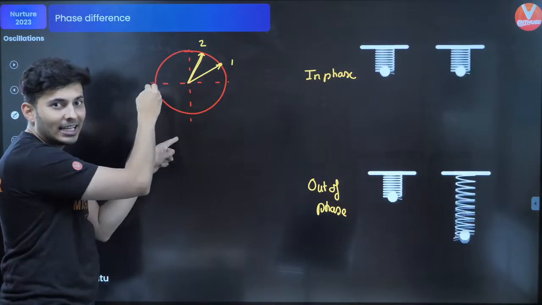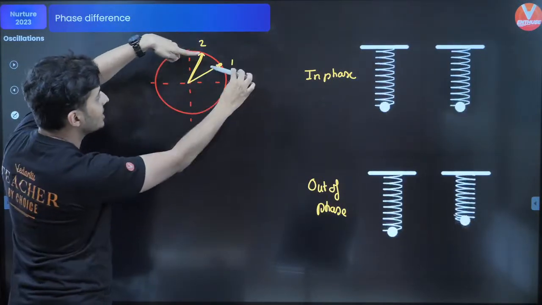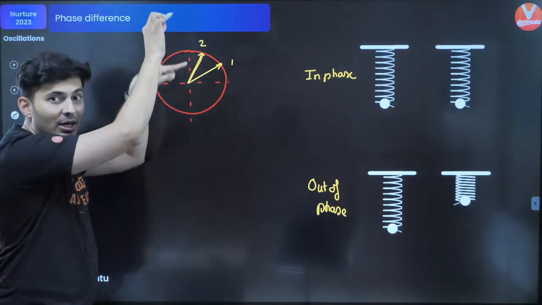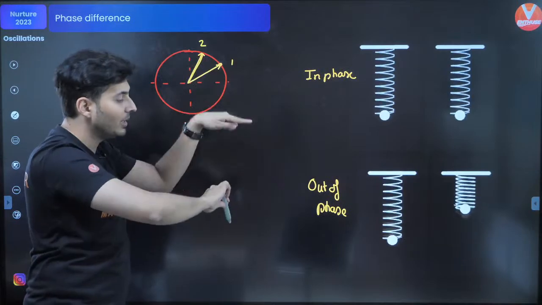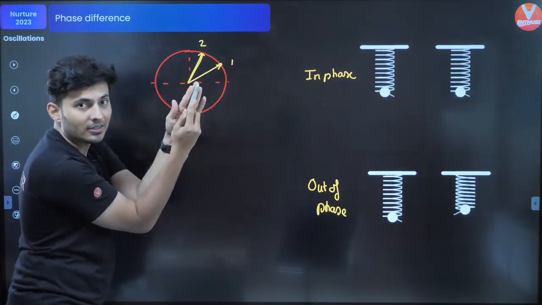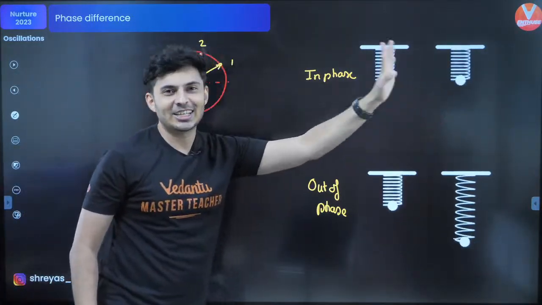If they go around the circle making some angle, their shadows will not be simultaneous. Their shadows will also have some lag between them, unless both of them are coincident on each other. Then their shadows will also go up and down together, just like these two.